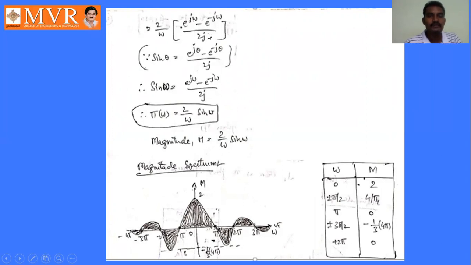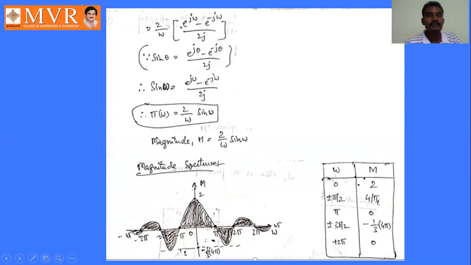Why are we converting the above expression like this? As we have the formula for sine theta: sine theta is equal to e power j theta minus e power minus j theta by 2j. It is a trigonometric formula. Here in place of theta we have omega, so it will become sin omega. So sin omega equals e power j omega minus e power minus j omega by 2j. So this entire expression can be replaced by sin omega. So it is 2 by omega into sin omega, right?